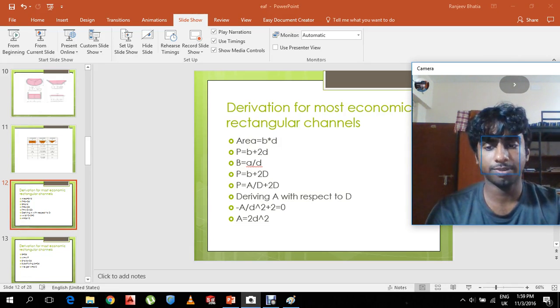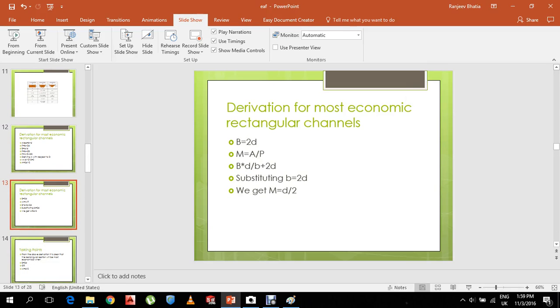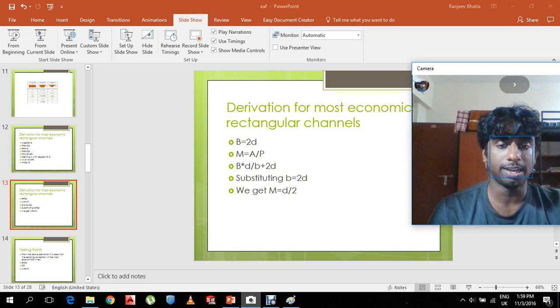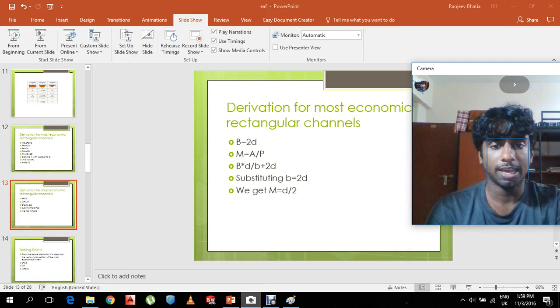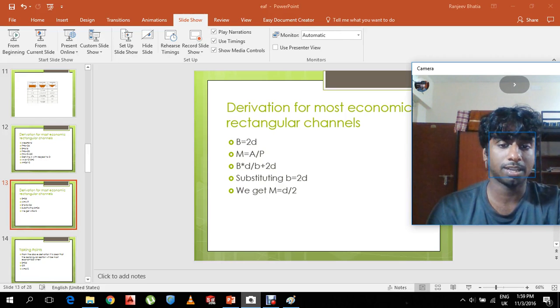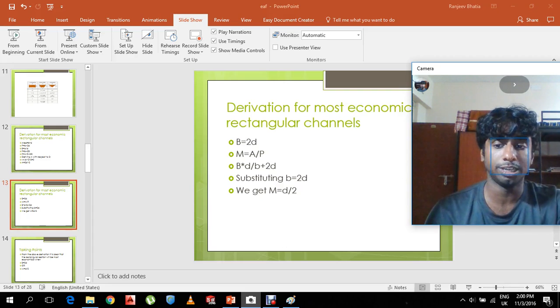So we get finally b equal to 2d. Next we have to find the hydraulic radius, m. So we get hydraulic radius as equal to area divided by perimeter, so b into d divided by b plus 2d. Substituting b equal to 2d, we get m equal to d by 2.